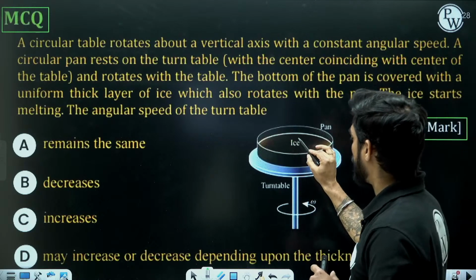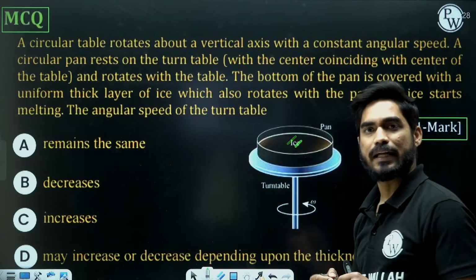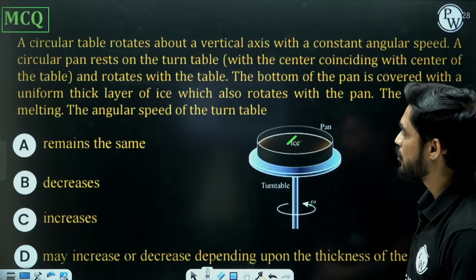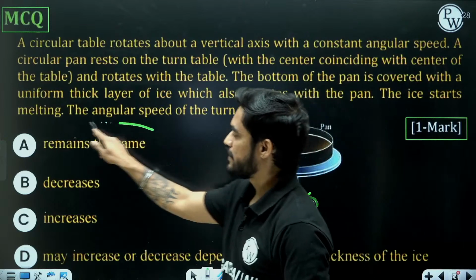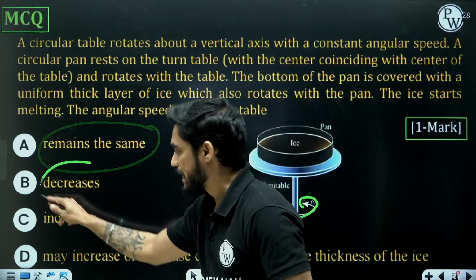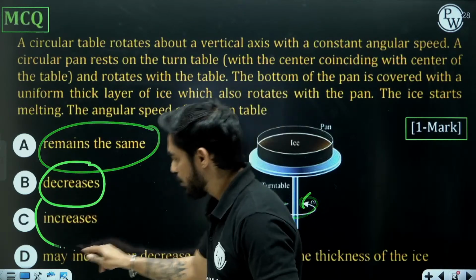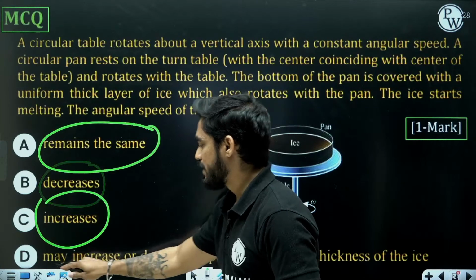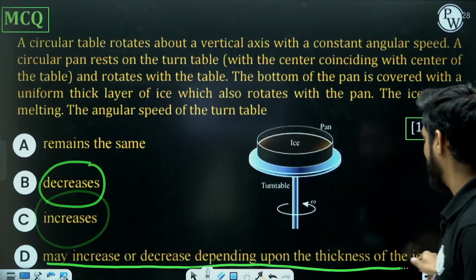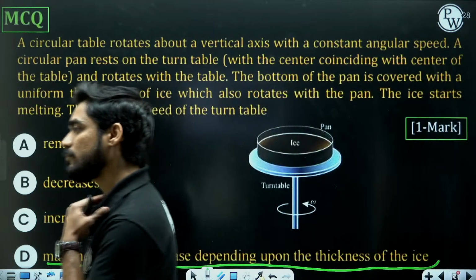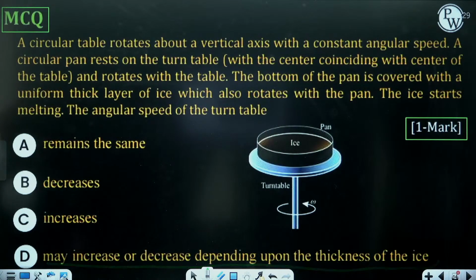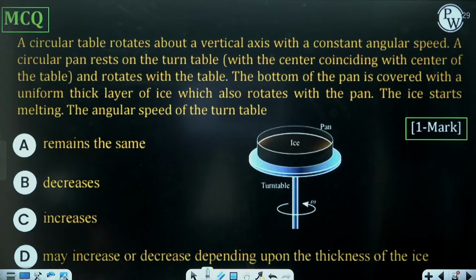So now when this ice starts melting, what is going to happen to the speed of the turntable? Is it going to remain the same? Is it going to decrease? Is it going to increase? Or is it going to depend upon the thickness of the ice? What is it going to be?